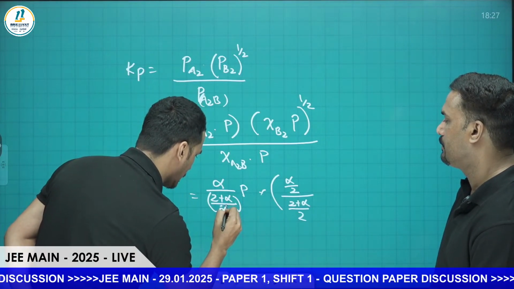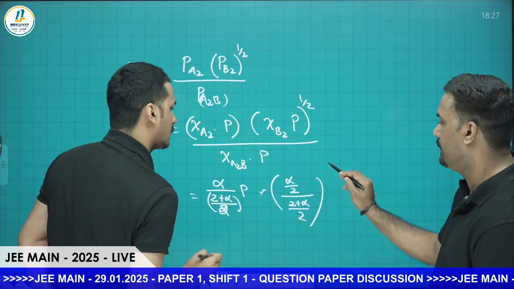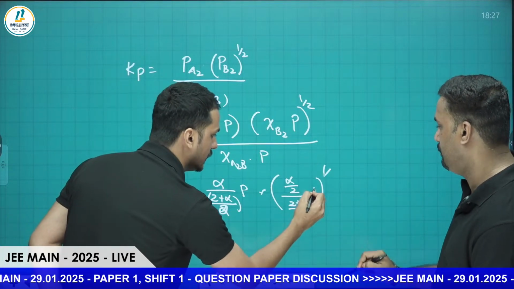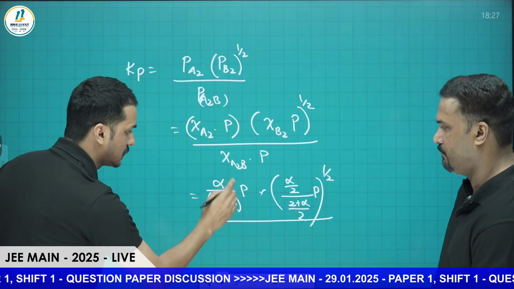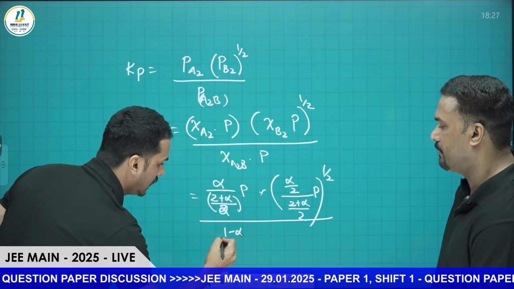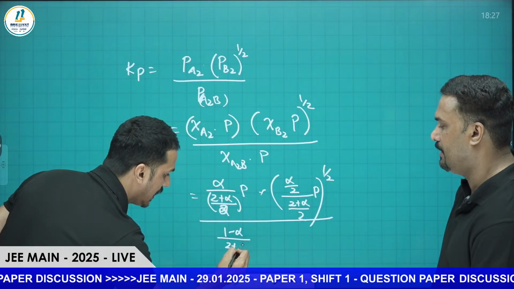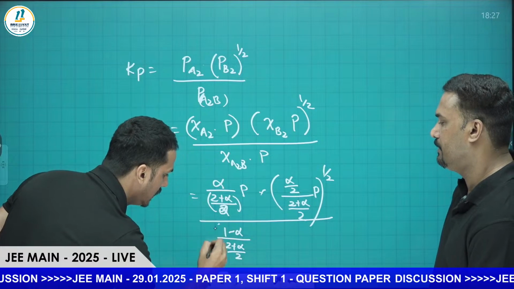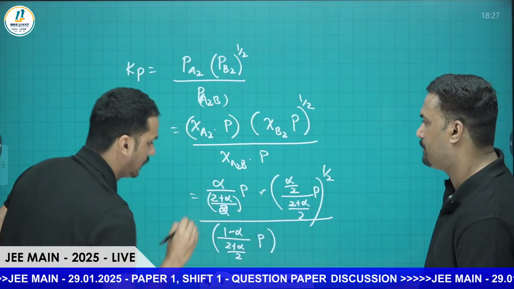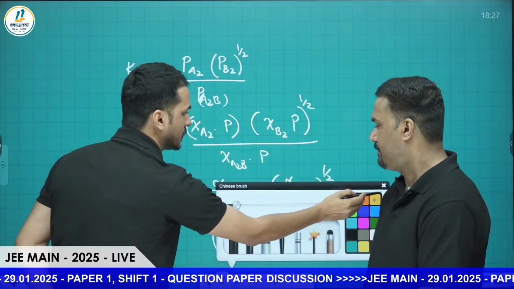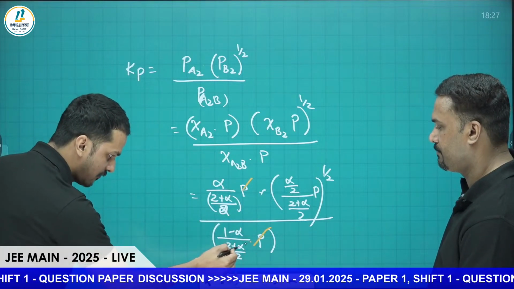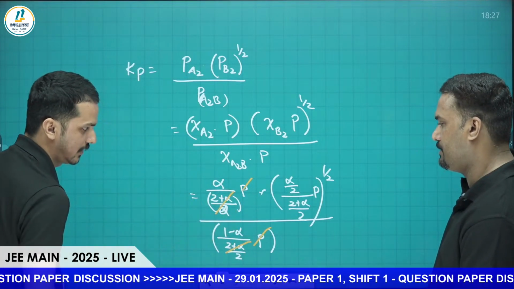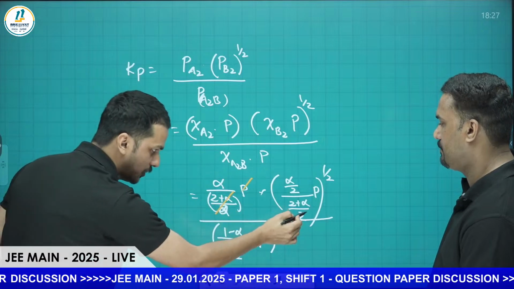This also by 2, raised to 1 by 2. Here into P raised to 1 by 2, divided by 1 minus alpha divided by 2 plus alpha divided by 2, into P. Total pressure will come, every time we have to multiply by pressure. Now this P we can cancel, and this 2 plus alpha by 2 we can cancel. So here alpha will be there, and this 2 I can cancel.